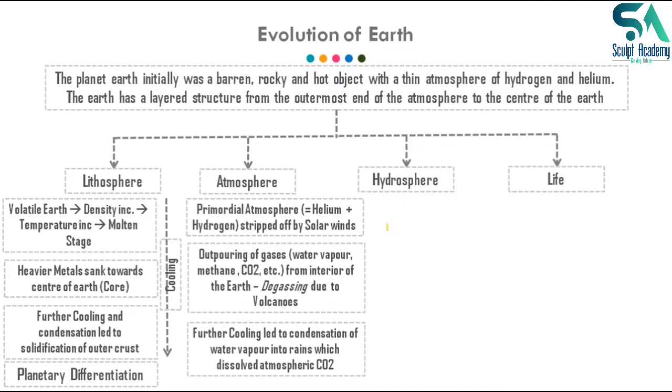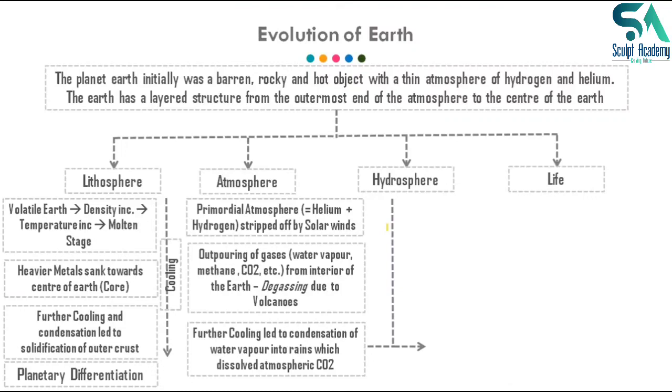Further cooling led to condensation of water vapor into rain, meaning the whole water vapor which was released in the degassing process was converted into rain, which dissolved atmospheric CO2. A large part of atmospheric CO2 was dissolved in rainwater, and the dissolved CO2 was accommodated in the form of hydrosphere, that is the water bodies that exist at present.